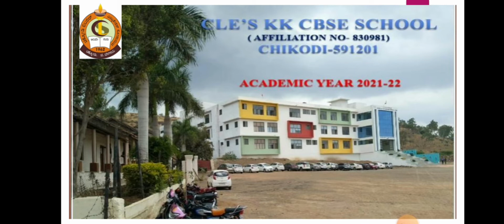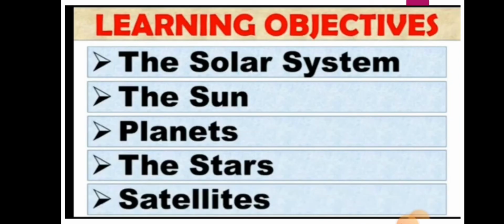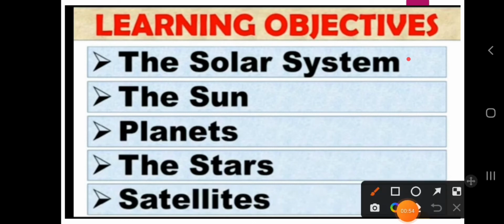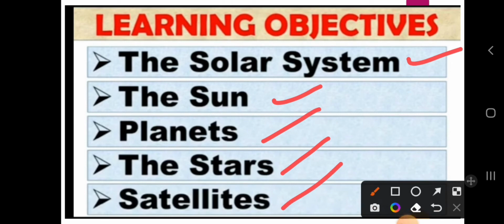Dear students, in today's class we are going to start a new chapter. Let's see what our new chapter is and what today's learning objectives are. Today's learning objective is the solar system, the sun, planets, stars and the satellites. Today I will teach two concepts, and the rest I will teach in the next class.